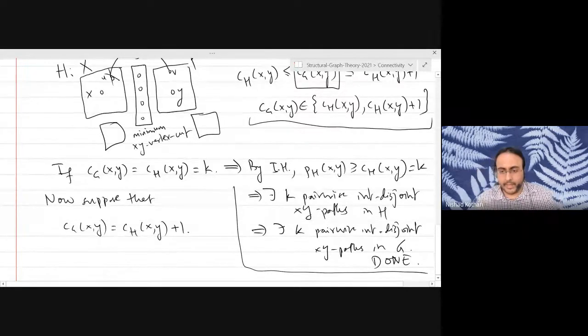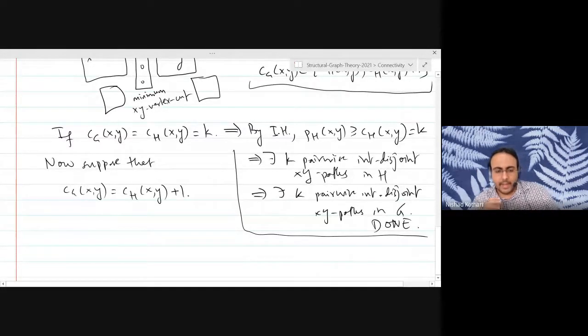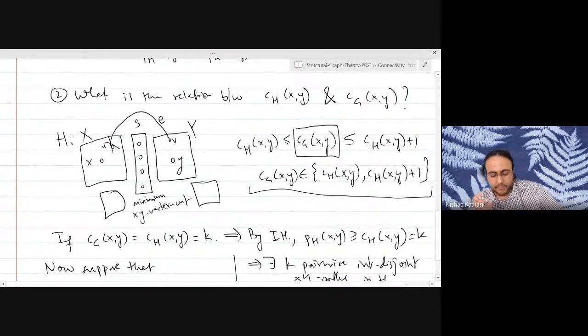What does this mean? This means that in the graph G, the minimum XY vertex cut has exactly one more vertex than a minimum XY vertex cut in the graph H, right? So if in H you had to remove 4 vertices, then in G you have to remove 5 vertices.